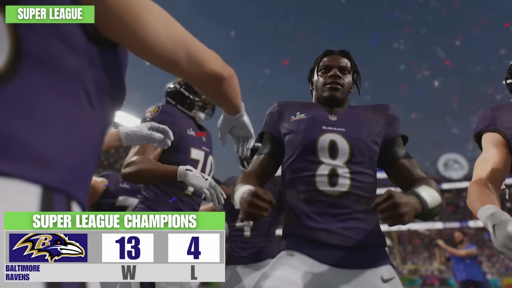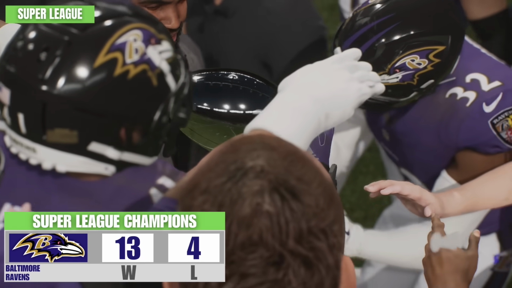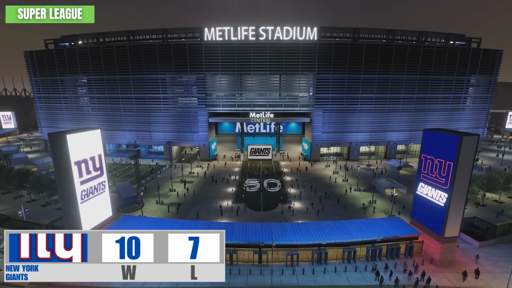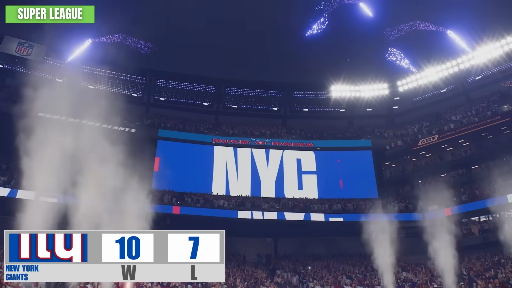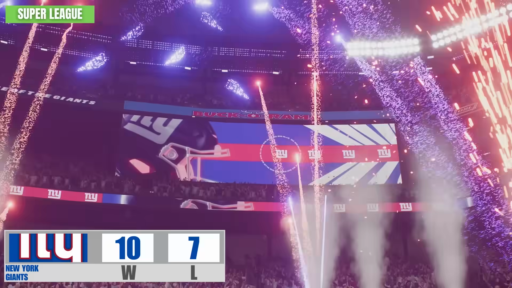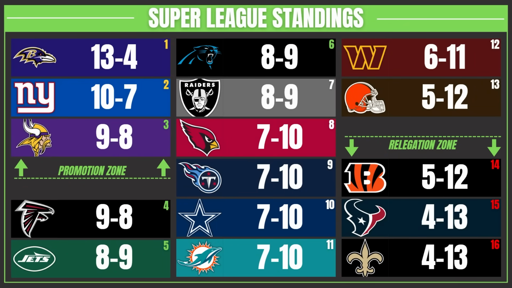Good, they honestly don't deserve to be here. They finished 13-4 as the number 1 team in this league. You know who's also joining them in the Premier League? The New York Giants, who started 2-5 in the relegation zone, worked all the way up to be 10-7. So the official Super League standings are 3 teams getting relegated down to the college football level. It's the Cincinnati Bengals, the Houston Texans, and the New Orleans Saints.